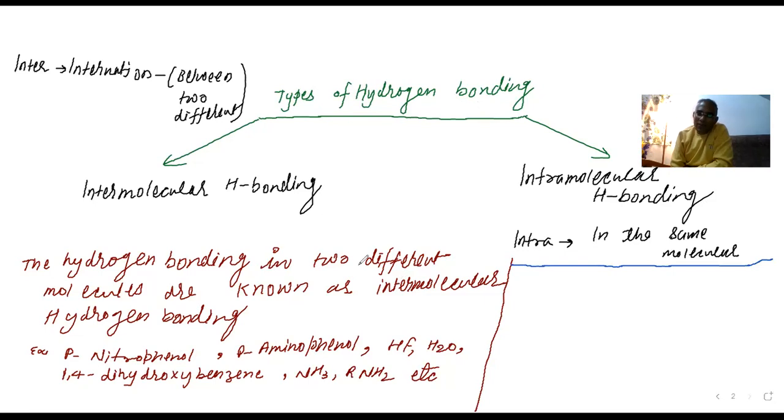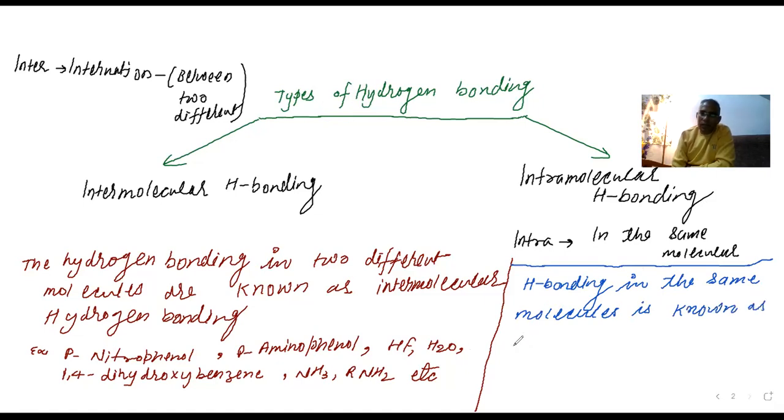So here we are talking about intermolecular H bonding, that is hydrogen bonding. Here I am writing the definition. Hydrogen bonding in the same molecule is known as intramolecular hydrogen bonding.